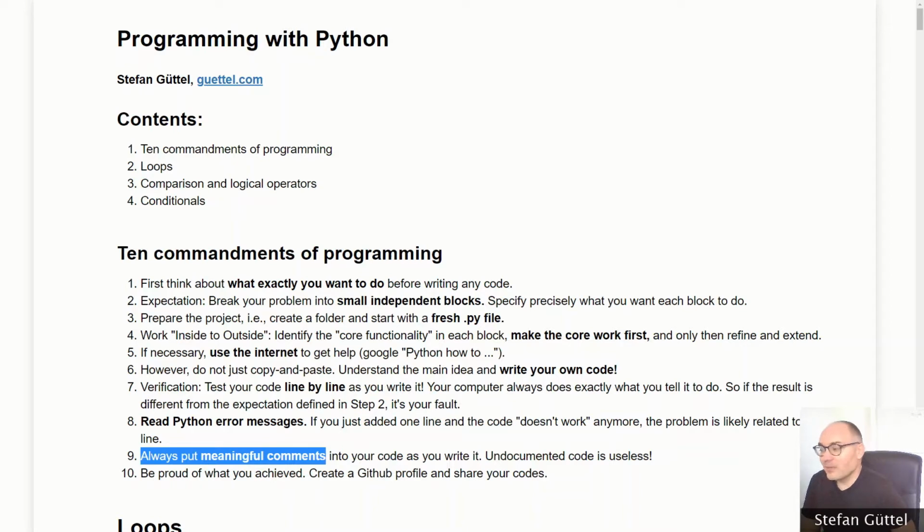And finally, and maybe most importantly, be proud of what you achieved. Okay? If you have written a nice computer program that does something interesting, maybe you can share it with others. Have a look at GitHub. That's a website you can look into where people actually share their computer codes with the community. And it will help you also to create a public profile. So if you have maybe completed a coursework project at the end of this course, you might consider putting it on your website or on GitHub, and you can then add this maybe to your CV as some kind of demonstrable experience with Python programming later on. Be proud of what you have achieved.